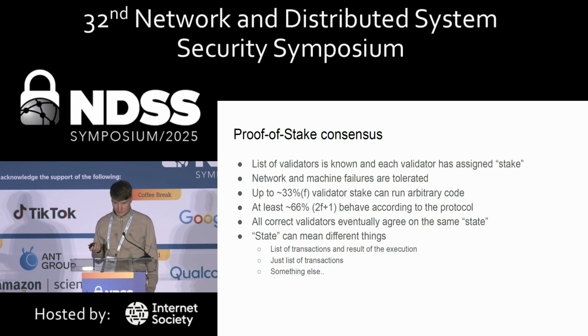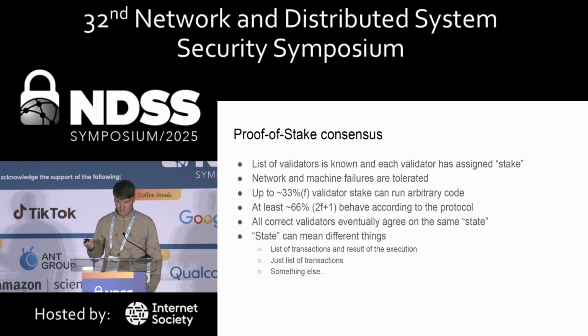So Mysticeti is from a family of so-called proof-of-stake consensus protocols, and they operate in a setting where we have a predefined list of validators, like blockchain nodes. We obviously tolerate network and machine failures as any consensus protocol does, but Byzantine fault tolerance also means that up to a third of those nodes can run arbitrary code, including trying to intentionally subvert the protocol. But at least 2/3 of the nodes behave according to the protocol.